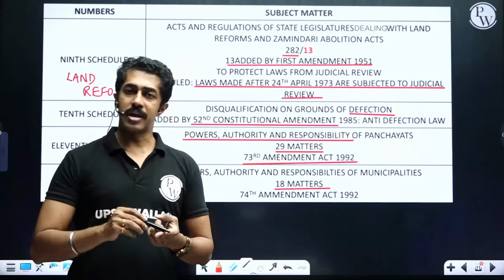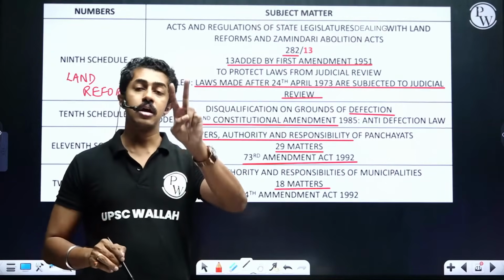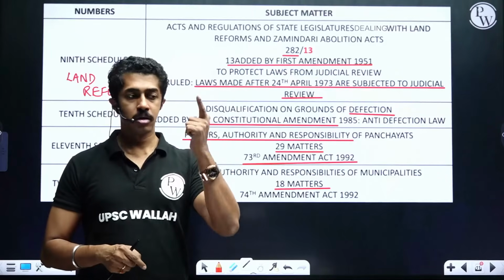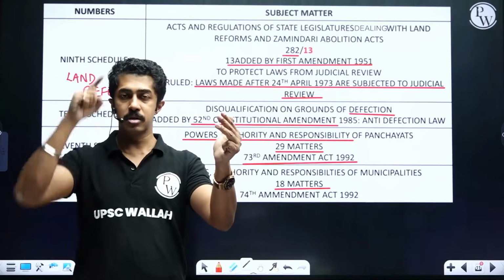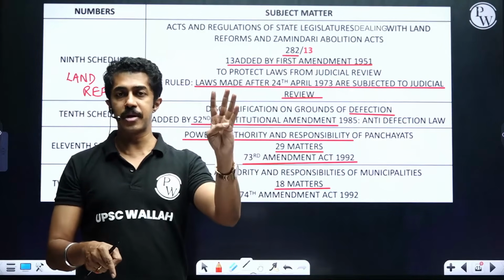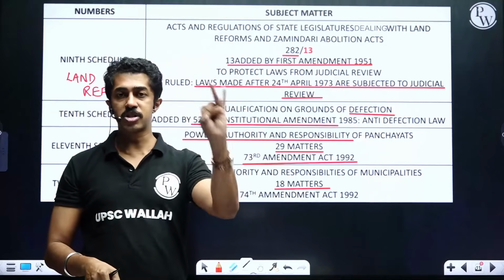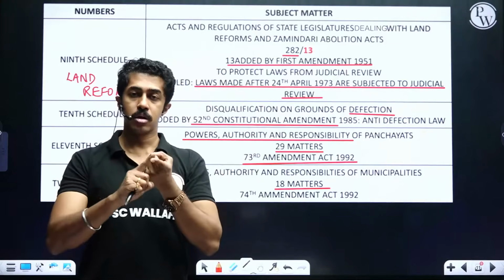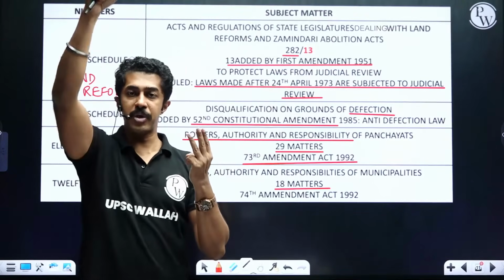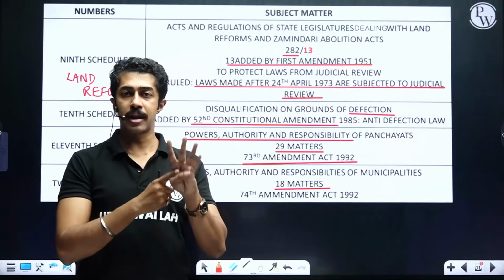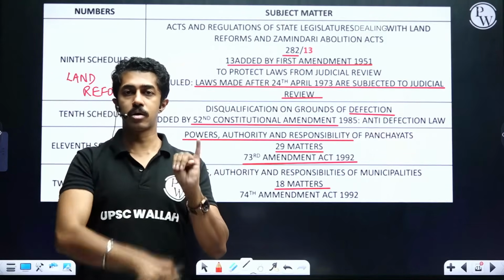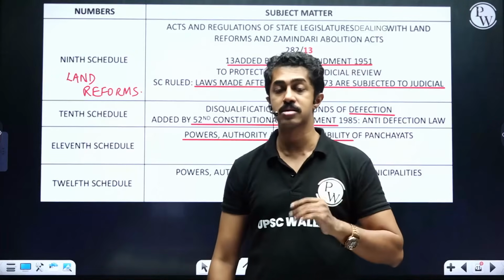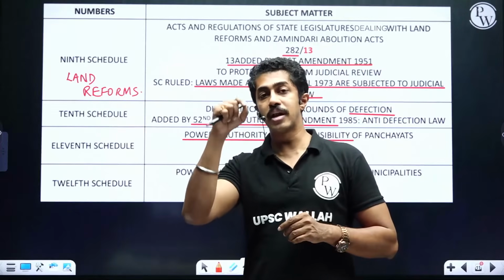First schedule, states, union territory and its territory. Second schedule, salaries of president, governor, speaker, deputy speaker, center and state, chairman, deputy chairman, Supreme Court judge, High Court judge, CAG. Done. Third schedule, oath. Starts with union minister, state minister, MP, MLA, election to parliament, election to legislative assembly, Supreme Court, High Court, CAG. Done. Fourth schedule, seats, Rajya Sabha, union territory as well as states. Fifth schedule, administration of scheduled area, scheduled tribes.